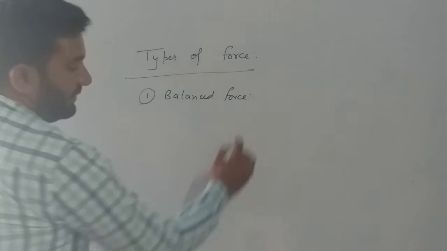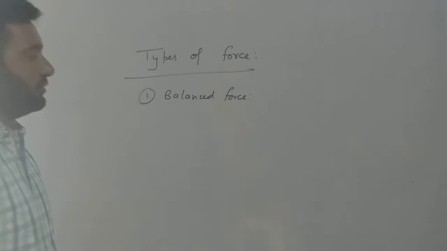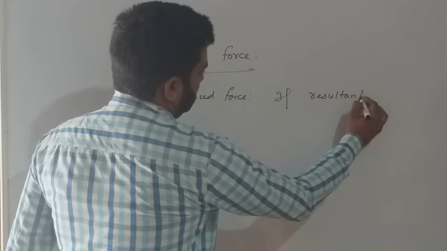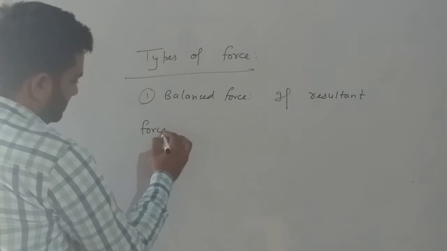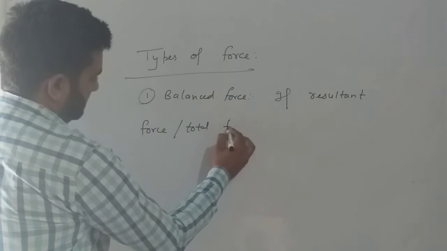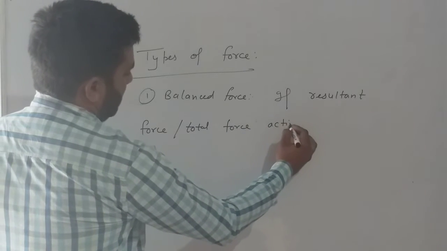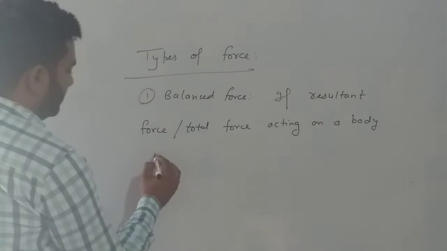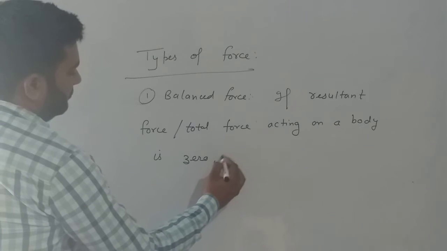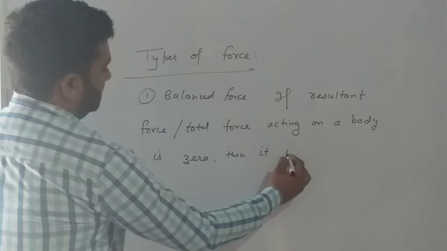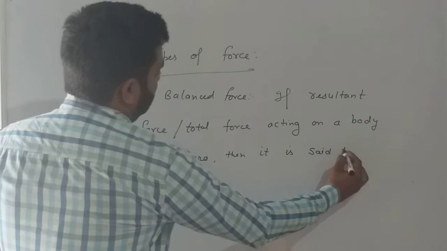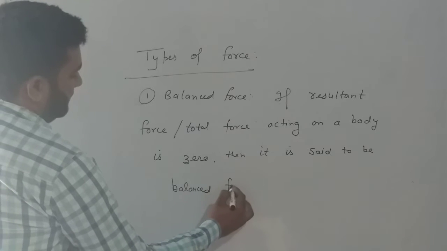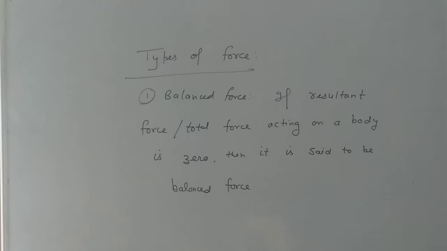Balance force means that if resultant force or total force acting on a body is 0, then it is said to be balance force.